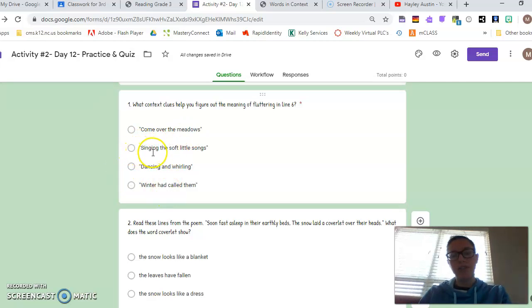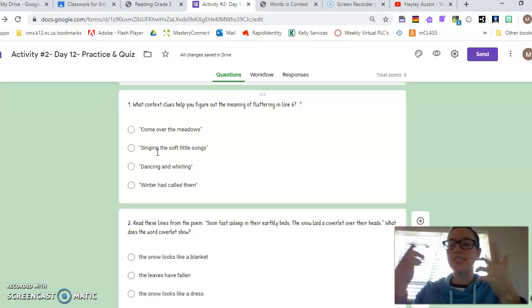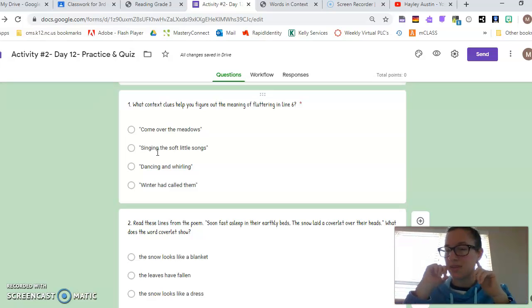Look at my next one. Singing the soft little songs. My verb there is singing. Is singing describing a movement? No, right? That's something we say. They're singing. It's the sounds that they're making. Like you could hear what they're saying. So does that describe movement? No, it doesn't describe their fluttering movement. So I would say not that one.